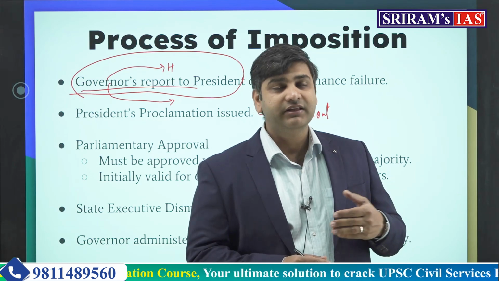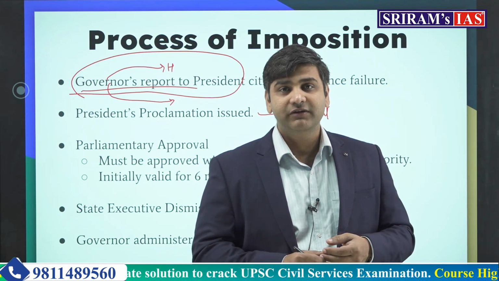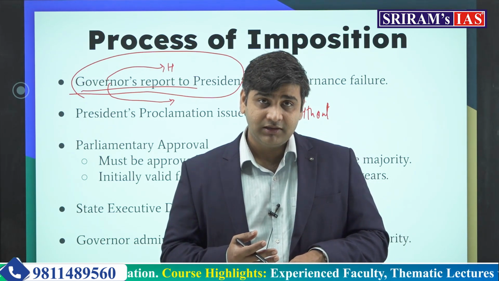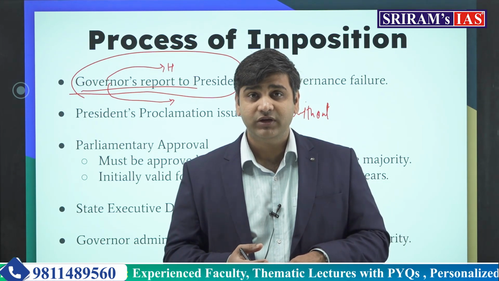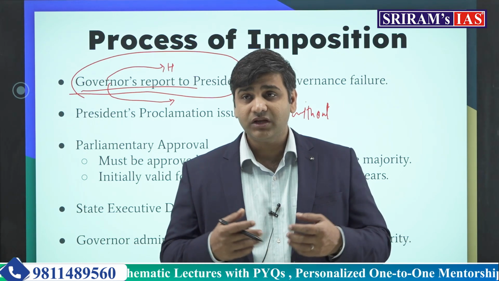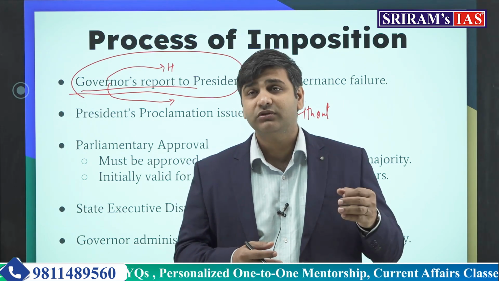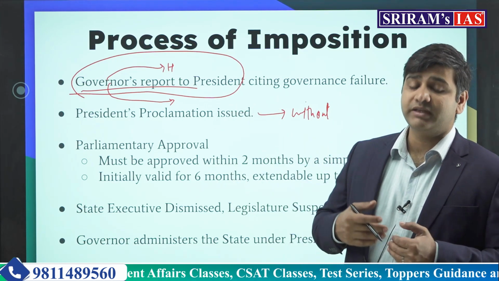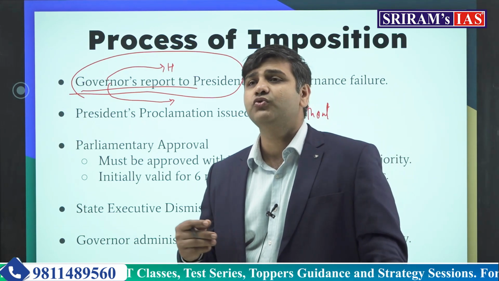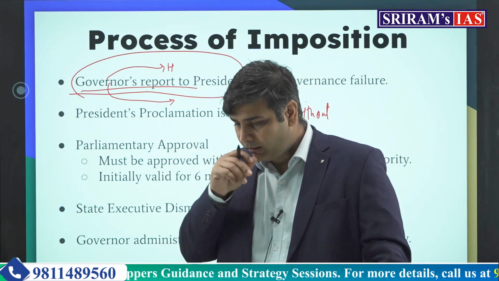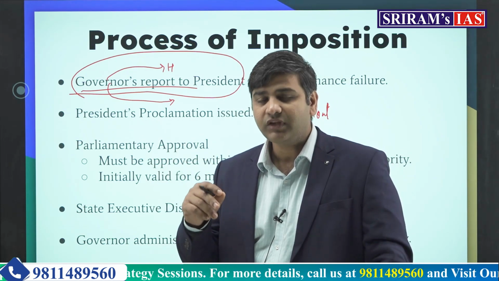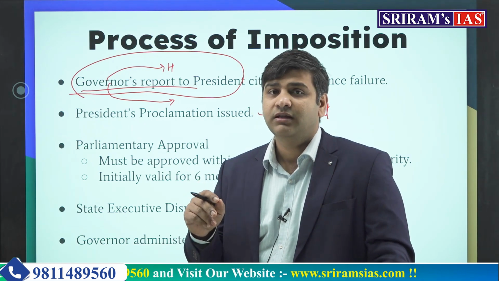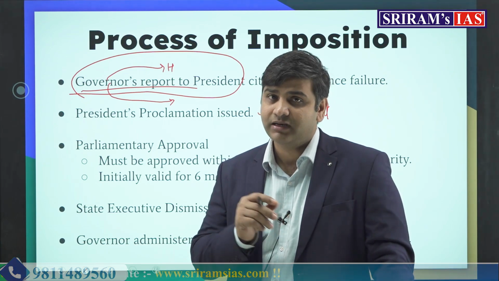We have to understand that if there is widespread violence in that state, if the constitutional machinery has broken down and there is no government to rule, the assembly has dissolved, and there is nothing to look forward to, what will happen to the state? So the constitution makes the provision that on the report of the governor, the president automatically is obliged to impose President's rule under Article 356 without seeking the permission of the parliament.